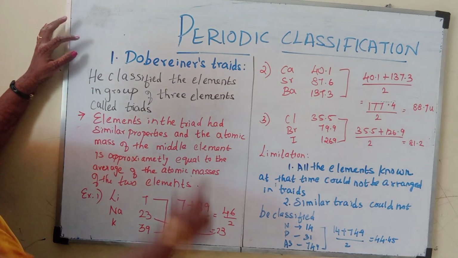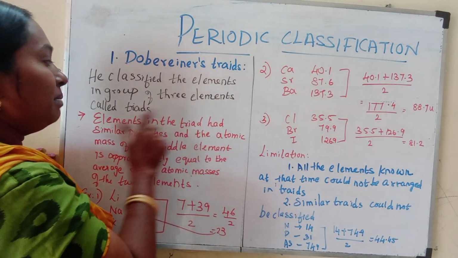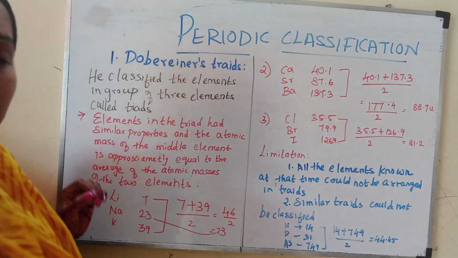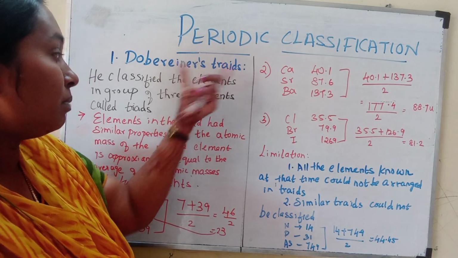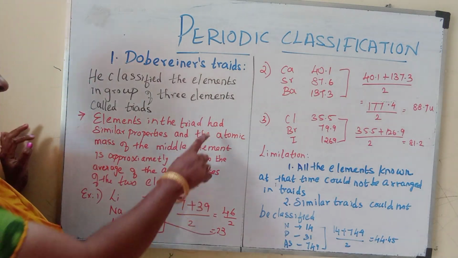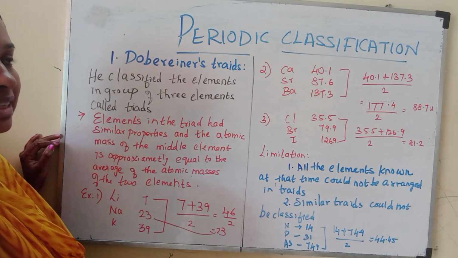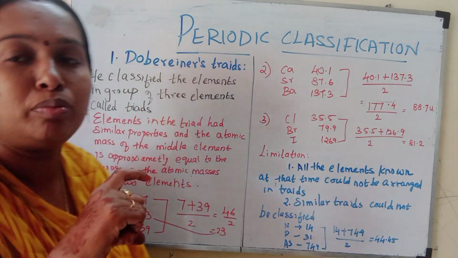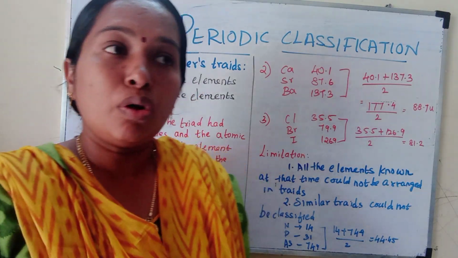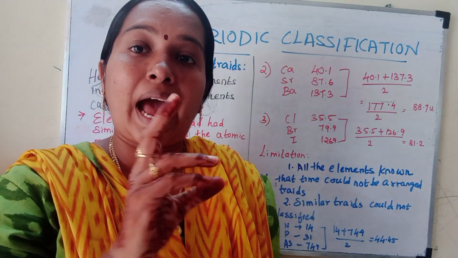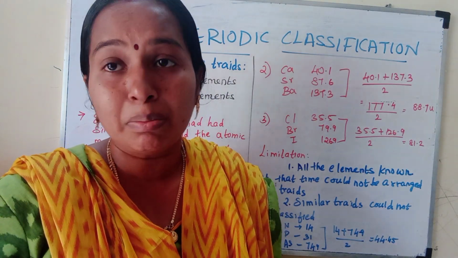First, what is a triad? He classified the elements into groups of 3 elements called triads. What did he explain about the triads? What is Doberanus? Mainly, he grouped the elements in increasing atomic mass in groups of 3. The average of the first and last is exactly the middle one.